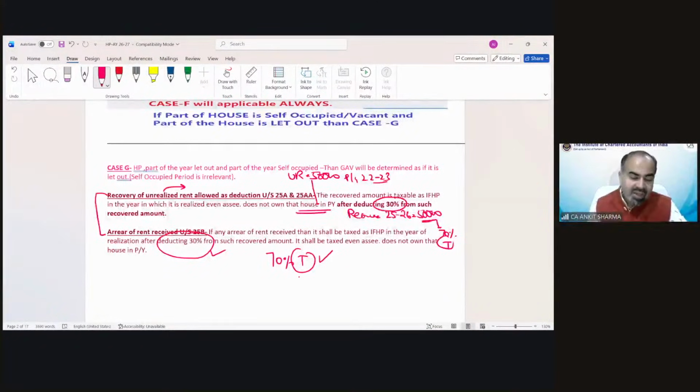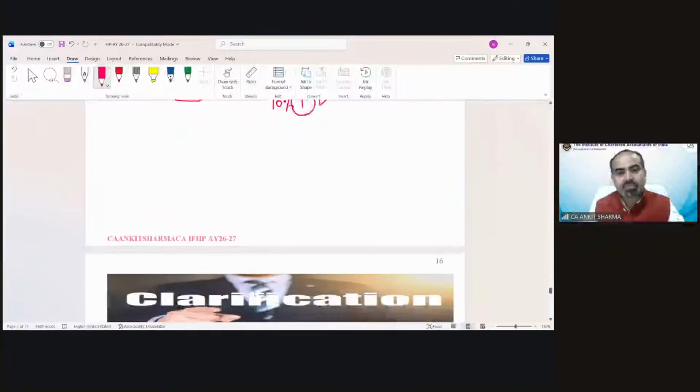So either there would be arrear of rent or there would be unrealized rent. Both need to be taxed in the year of recovery, 70% of the value directly. No other deduction, no other concept needs to be applied.